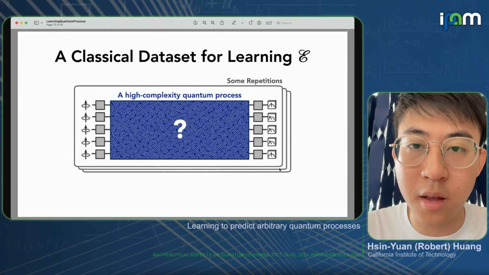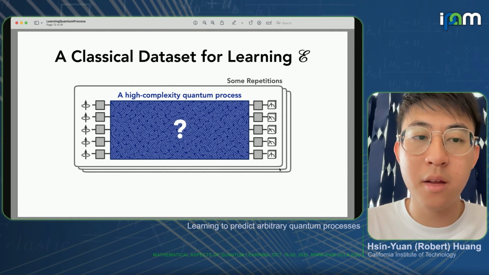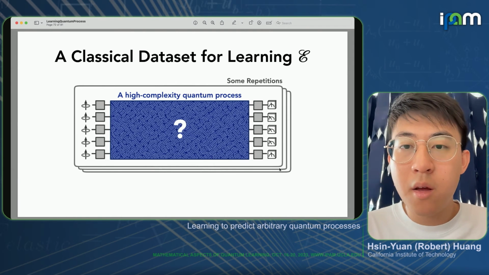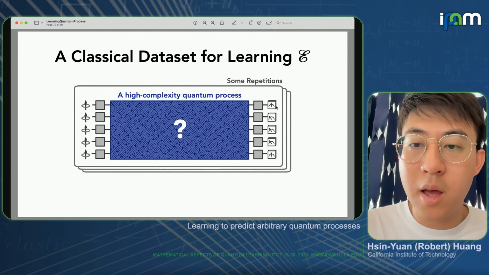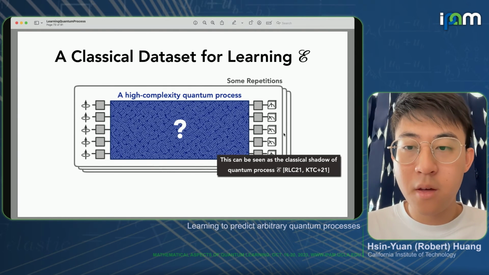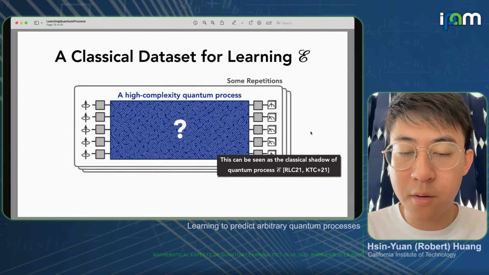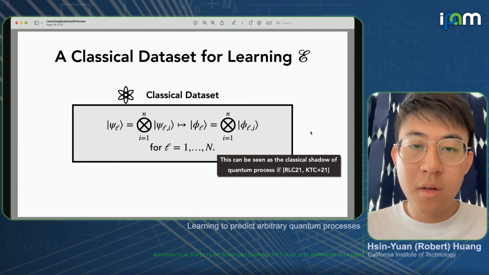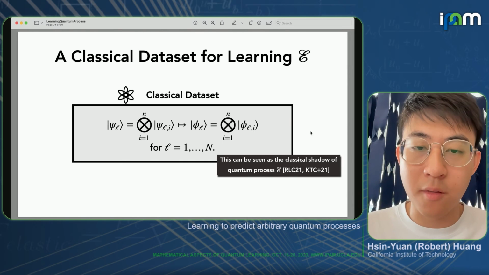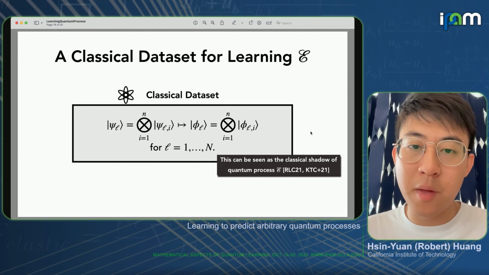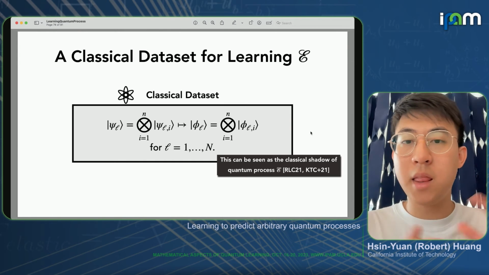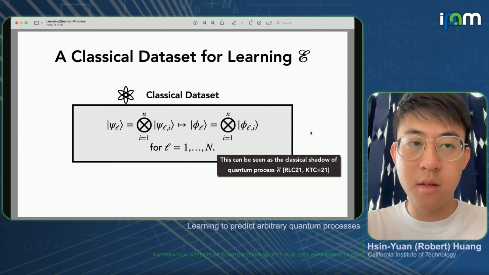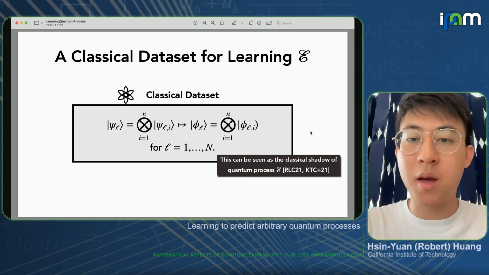So now, instead of using the previous data set, what we're going to look at is this data set. Still going to feed in some random product state, but then in the measurement part, we're going to perform some randomized Pauli measurement, so every qubit measuring some random basis. This can essentially be seen as the classical shadow of quantum processes. So the classical data set that comes out of it looks like the following. We have some random product state that was being chosen. And when we perform randomized Pauli measurement, we're also just going to collapse the whole state, which can be some highly entangled state, into a product state. Because when we measure in some bases, it would just collapse and it becomes product state.